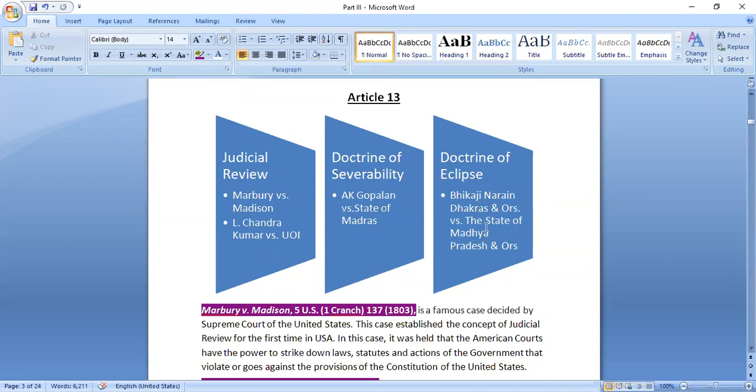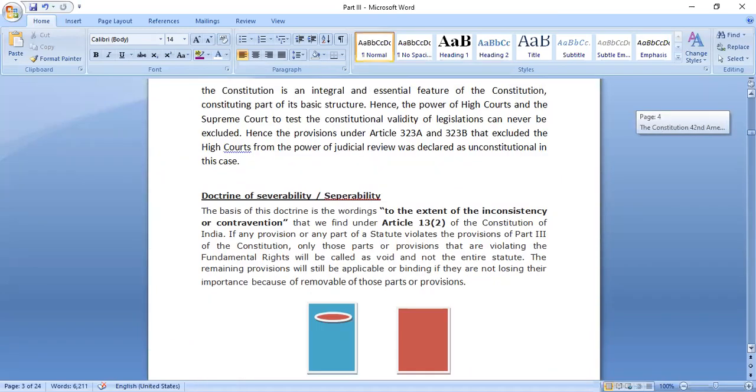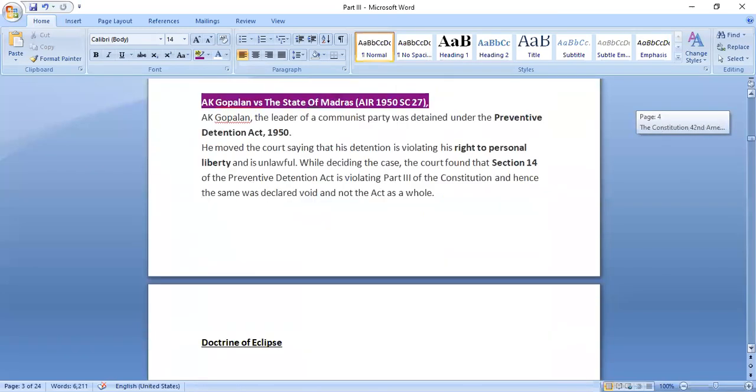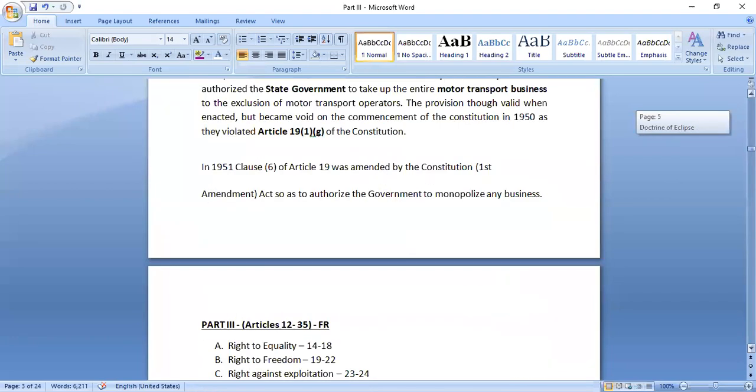This is the case which explains how one particular provision was considered void and then again became applicable. This is the case when one particular provision was considered invalid, and the rest of it was still valid. And this is where judicial review was considered a basic feature of the constitution. So like that you can remember, not that you have to memorize the entire thing.